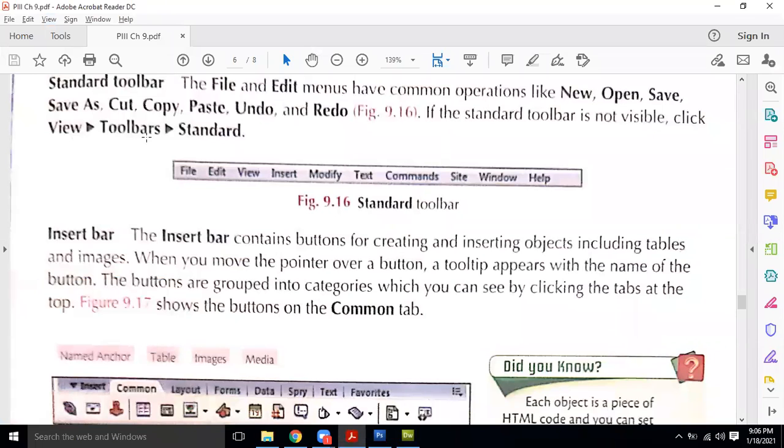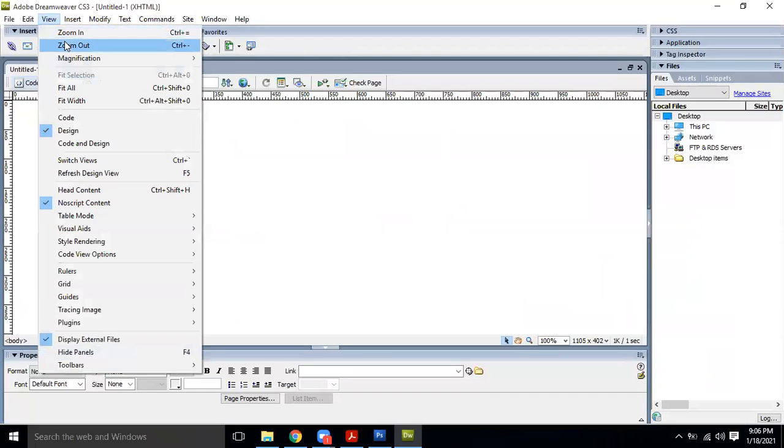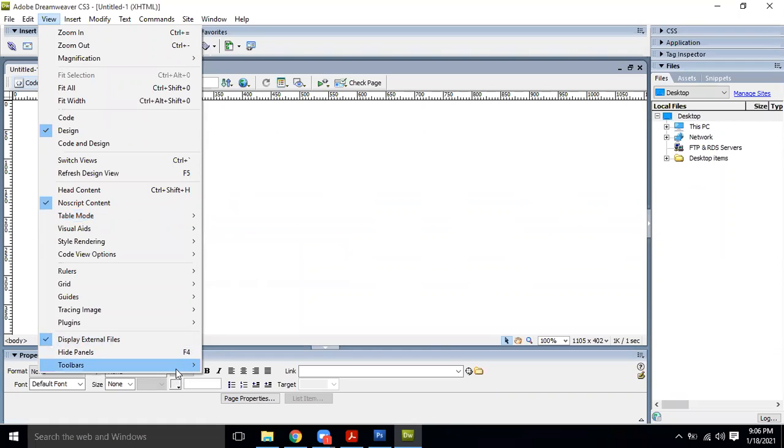Click the view toolbars and standards. So in the view menu, we can switch on and switch off some options, just like tool mode and standard mode. Right now we can see over here that the tools are opened in standard mode and the toolbar is also there. So insert is there, document is there, style is there, standard is there.